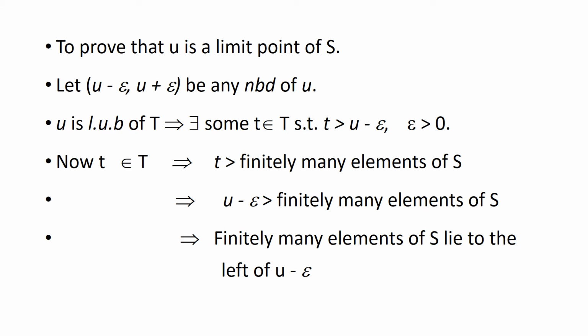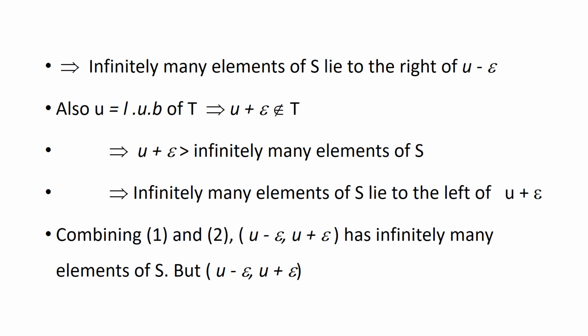Now t belongs to T implies t is greater than finitely many elements of S. So finitely many elements of S lie to the left of u minus epsilon, which implies infinitely many elements of S lie to the right of u minus epsilon.